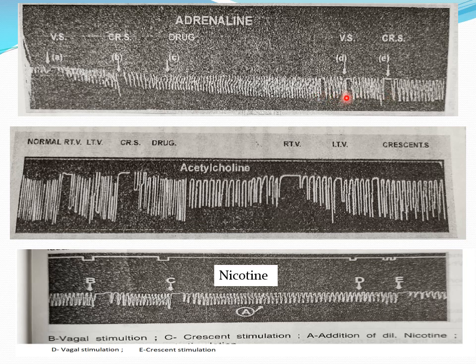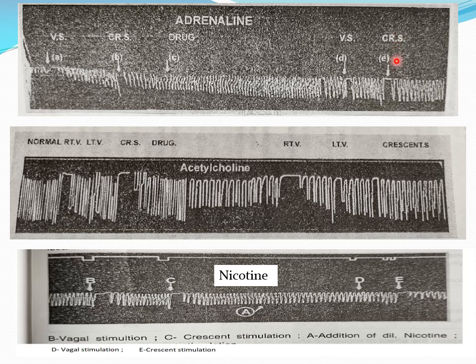Okay, so we stimulated vagus here, we got the inhibition, and we stimulated crescent here, we got the inhibition. In the previous practical we discussed that stimulation of the vagus nerve means stimulation of preganglionic parasympathetic fibers, and stimulation of the crescent means stimulation of postganglionic parasympathetic fibers, because of the location of the crescent on the frog's heart.